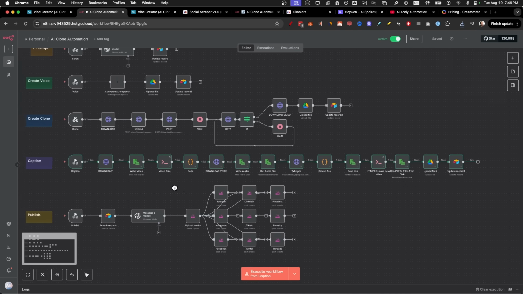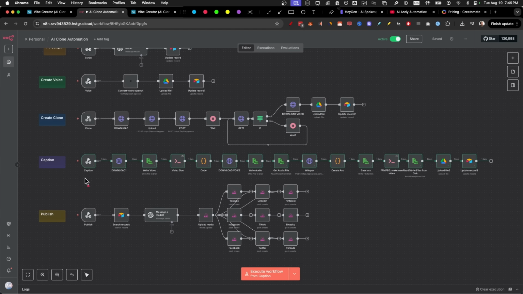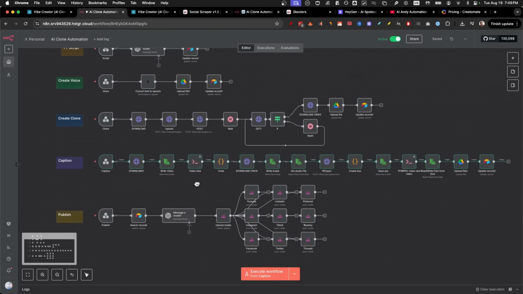Now, a quick warning here is that this is for n8n self-hosted. So if you have n8n Cloud, that's perfectly fine. The only thing is that you're not going to be able to use this video file, video size, and these nodes as well are going to be blocked for you. And that's because you can't execute or store files locally, like for example, you do with a VPS like Hostinger or other alternatives, or if you do it self-hosted on your own computer.